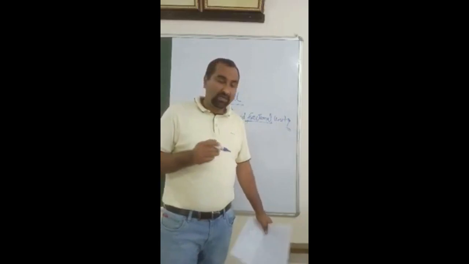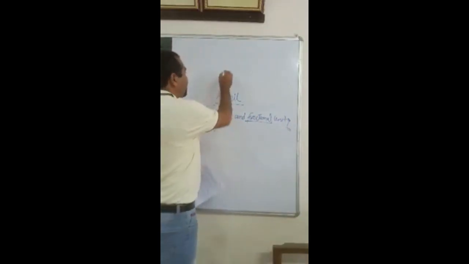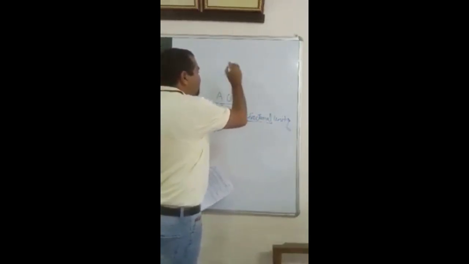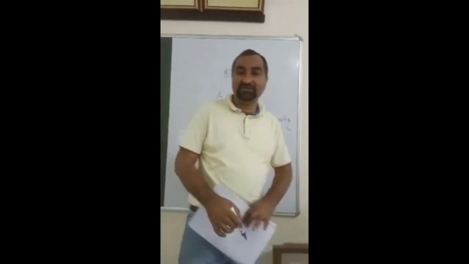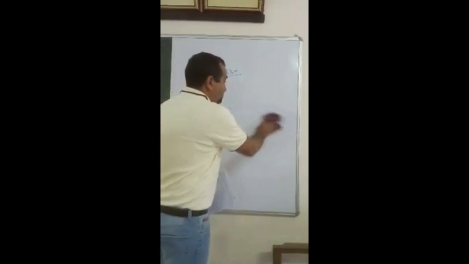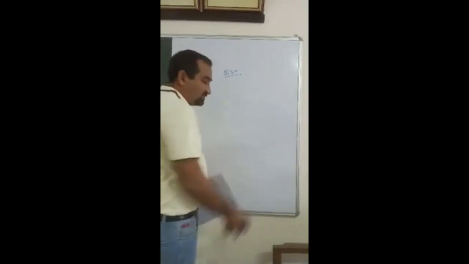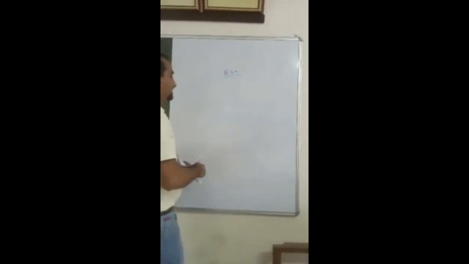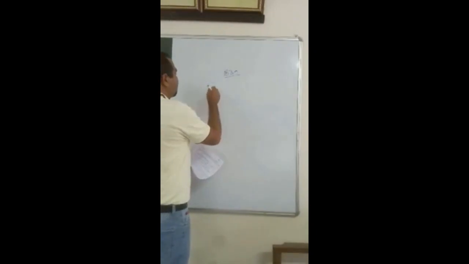And in 1839, there were three scientists who proposed a theory before us, and that is known as cell theory.